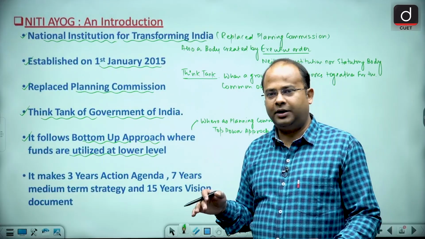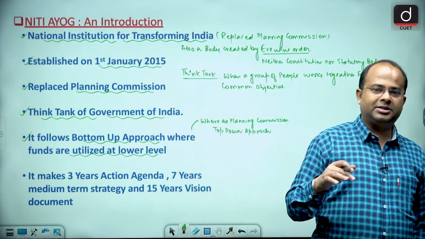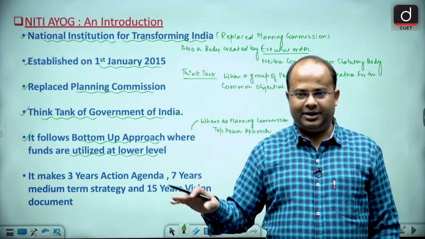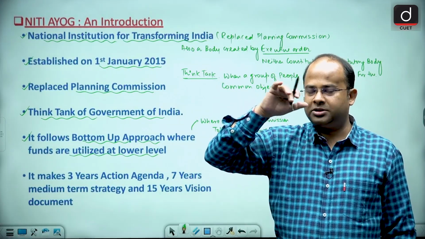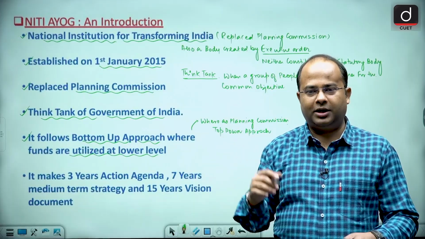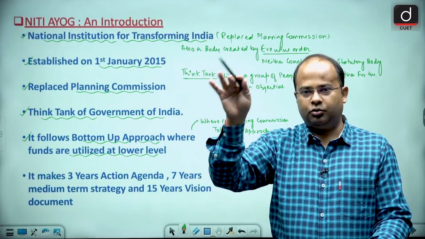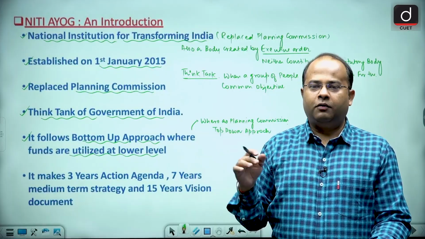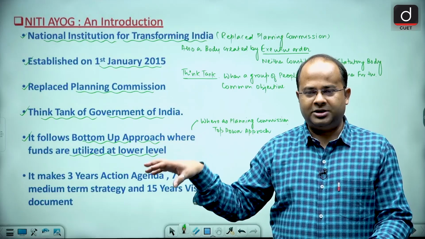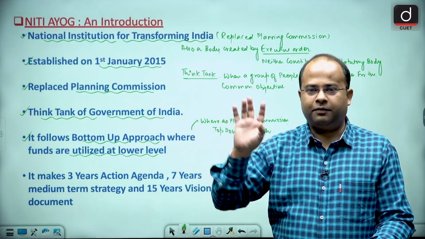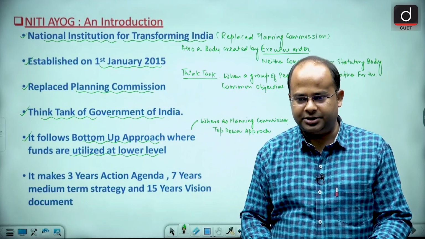So the Government of India, through their agencies and officials, will provide the fund to the lower level, and from there it will start the growth and development of the lower level. Finally that will lead to the growth and development of India. For example, my dear learners, the funds are allocated to the panchayat through the district magistrate or any other government agency.